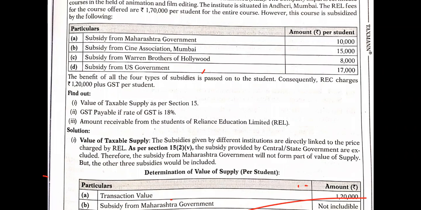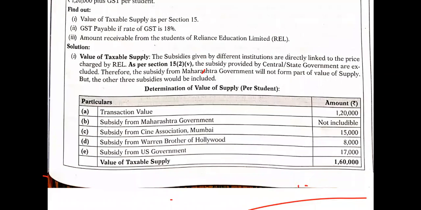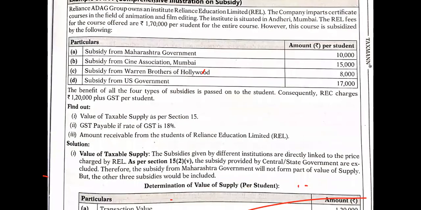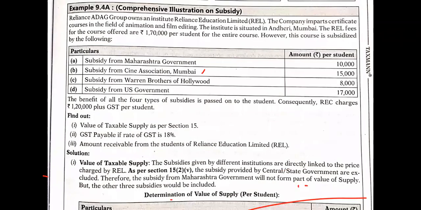Then plus GST per student is applicable. So the value of taxable supply as per section 15, and we need to find out the taxable supply. So the transaction value, how much was the exact value of supply, that we need to add. The exact value of supply that is mentioned here is 1,20,000. Okay, 1,20,000. So how do we find that?